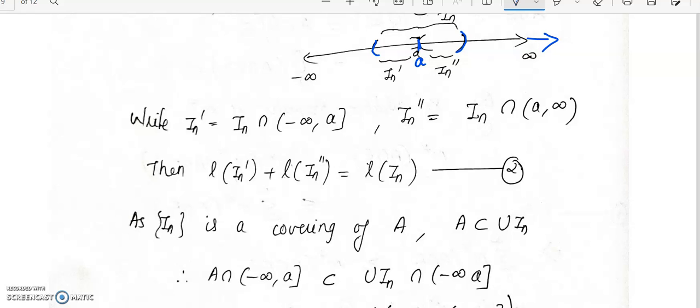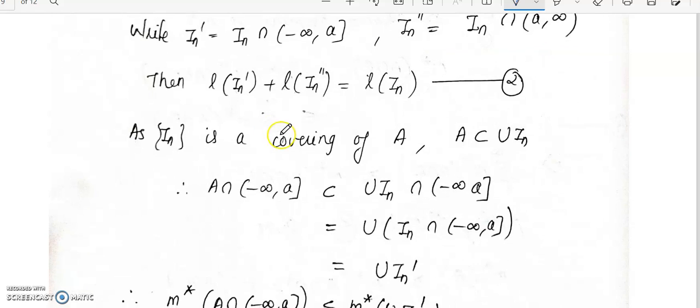Since the union of In is a cover of A, let us now use the fact that A is contained in the union of In. The set A intersection minus infinity to closed a will be contained in the union of In intersection minus infinity to a.